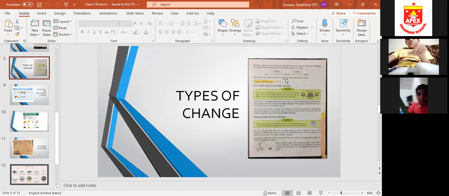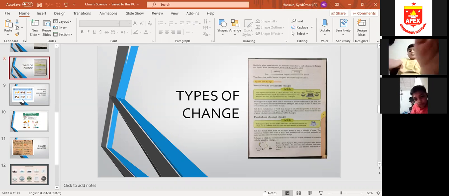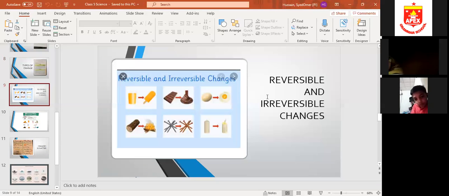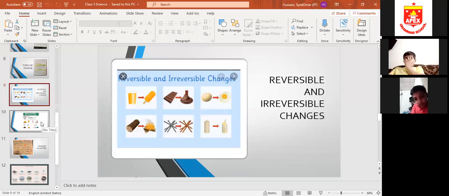You need to underline these definitions. Now you understand from these diagrams what we mean by reversible changes and irreversible changes. Changes which can move backwards like this, these two pictures, are reversible changes. Now, these four pictures are examples of irreversible changes because they cannot be done backward. Okay, next topic is physical and chemical changes.